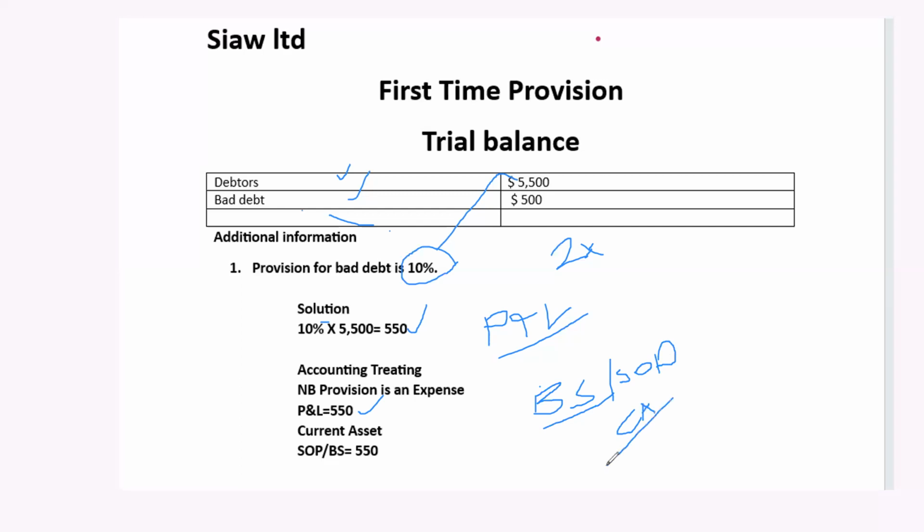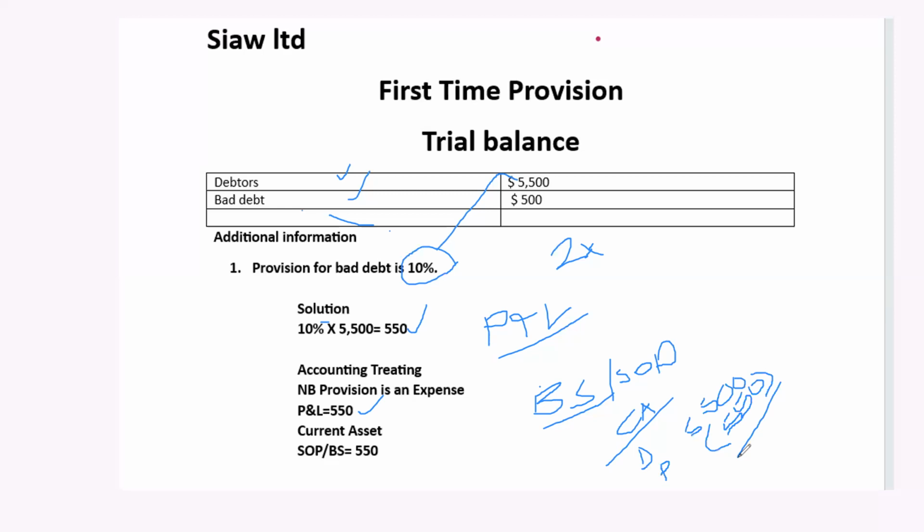Under my current assets, I will list my inventory, my debtors, my cash. So my debtors figure, which is 5,500, then I will less my provision for bad debt, which is 550, so that I will know my net debtors figure.